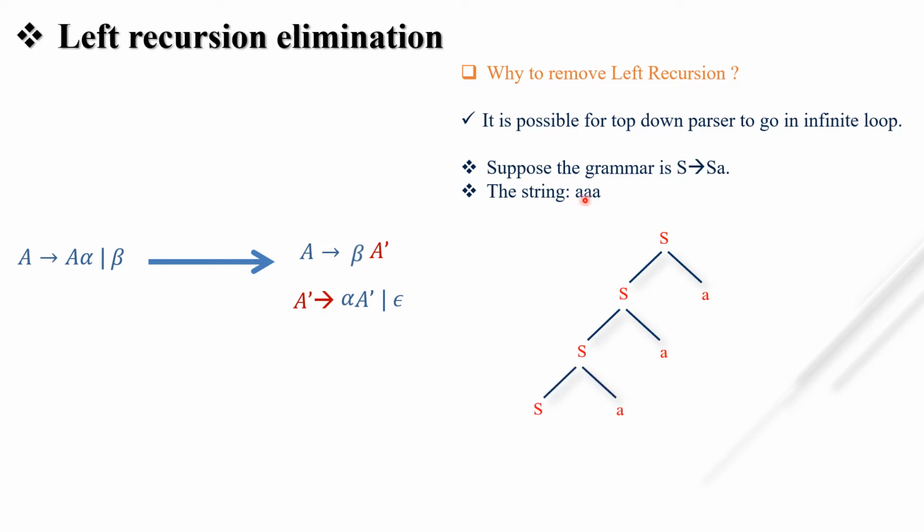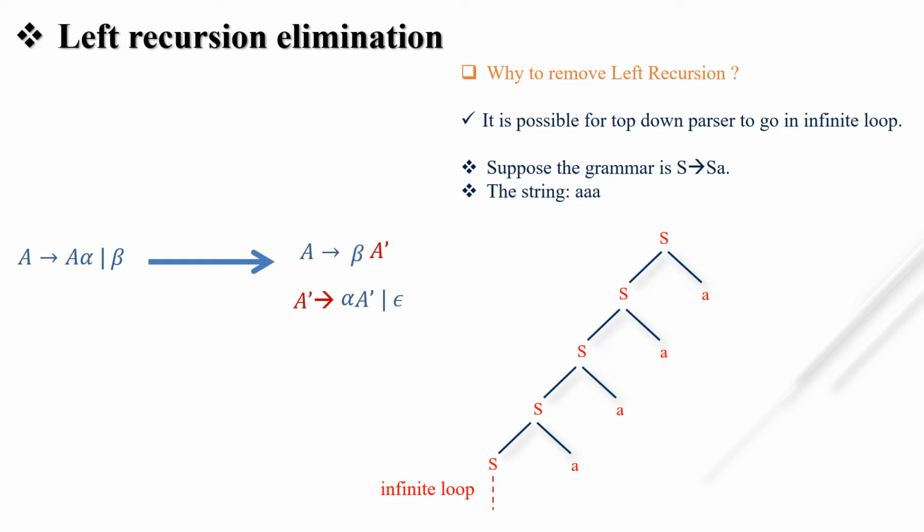So 3A we already get, but this is not a terminal symbol. If S tends to null were there, then we could replace this S with null and we would get the string. But this S we have to further expand with SA only. So it may be possible it goes into an infinite loop.